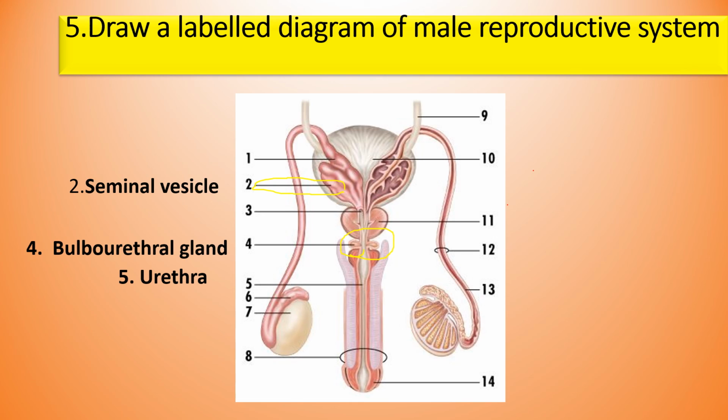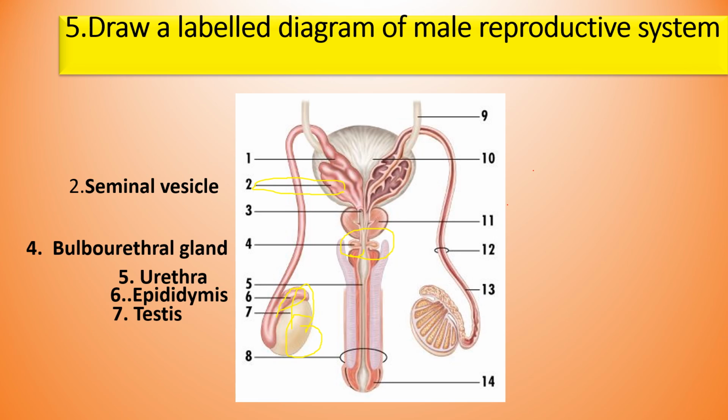Next one is the urethra. This urethra originates from the urinary bladder and ends in the penis. So the urethra is the terminal end of the male reproductive system. Then this region is the epididymis, which lies above the testis. Next one is the testis, the oval shaped part. There are two in number.